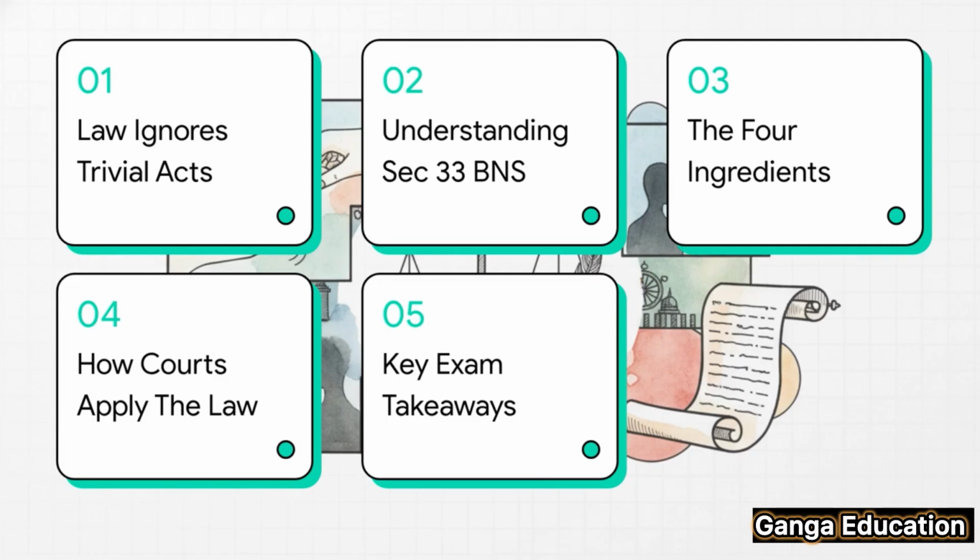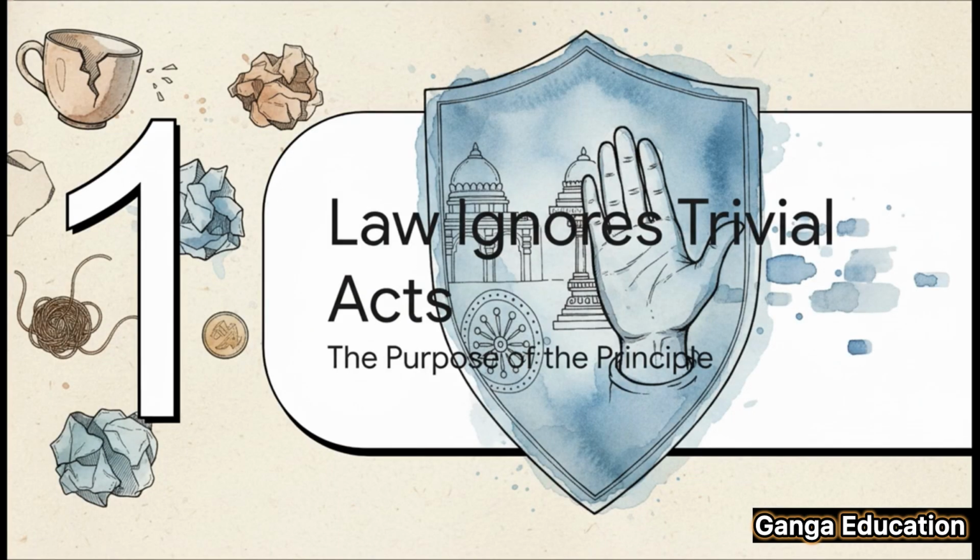All right, here's our roadmap for today. We'll cover why the law ignores trivial acts, we'll understand Section 33 of the BNS, break down its 4 essential ingredients, see how courts apply the law, and wrap up with the key exam takeaways. Okay, let's jump into our first section, Law Ignores Trivial Acts. So what's the purpose behind this principle? Why is it actually so important for our justice system to just ignore certain things?